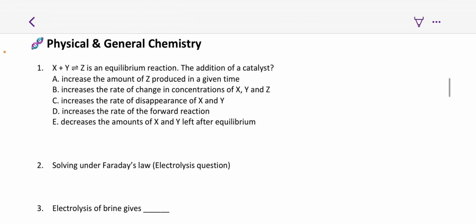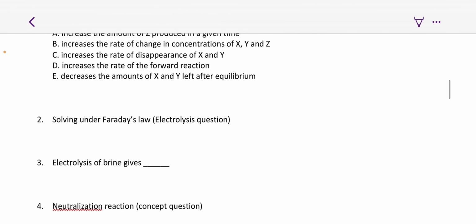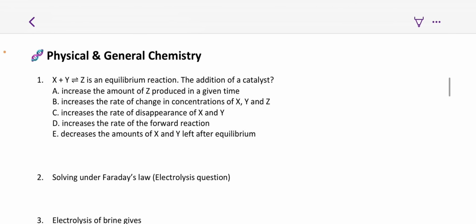C says increases the rate of disappearance of X. No, that's still favoring one side. This says increases the rate of forward reaction. That is still favoring one side. Decreases the amount of Z. So the correct answer is option B here, and this depicts what I said earlier, that it helps the reaction attain equilibrium, that is, it increases the rate of change in the concentrations so that this reaction can attain equilibrium.